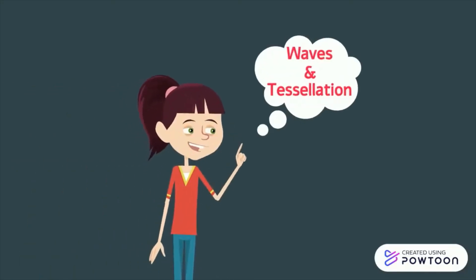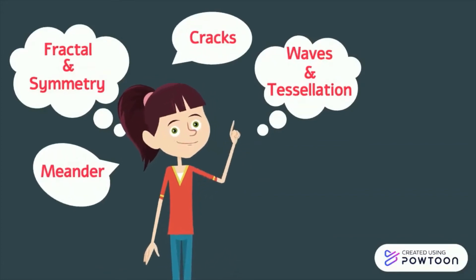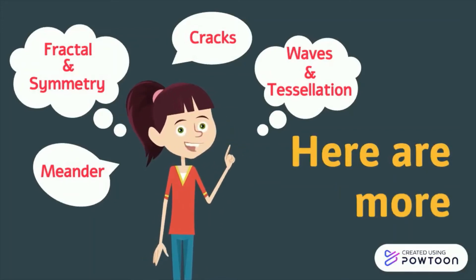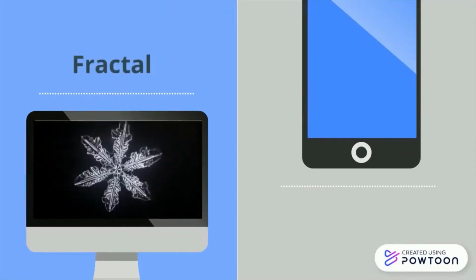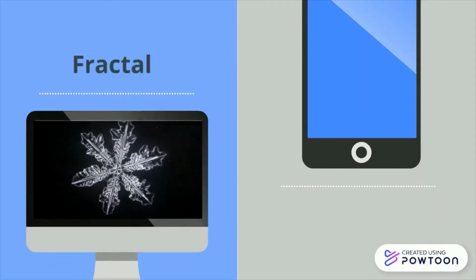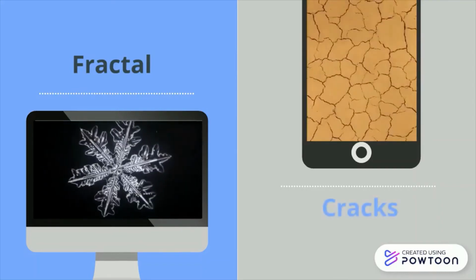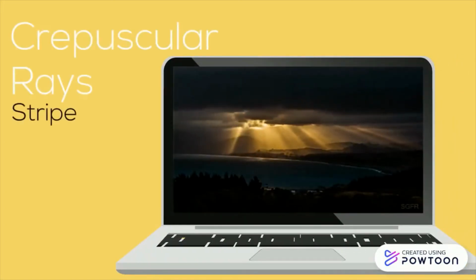Now, those are just some of the various natural phenomena whereby patterns can be observed. So here are other examples to further deepen our understanding. A snowflake is an example of a fractal, since it is self-similar, in the sense that it repeats the same shapes over and over again. Another example is during a drought. The mud is dried, consequently forming cracks on the surface. Also, crepuscular rays manifest a stripe-like pattern.